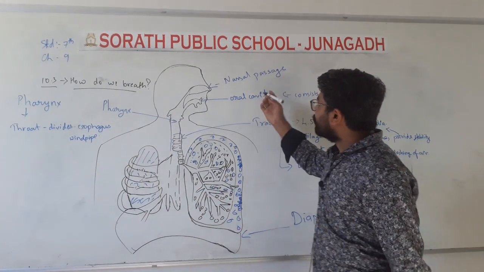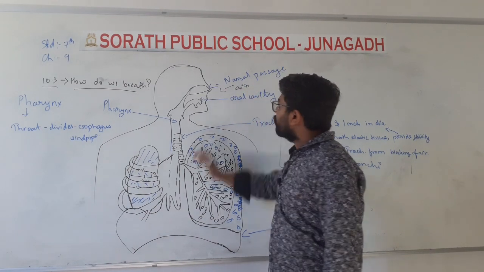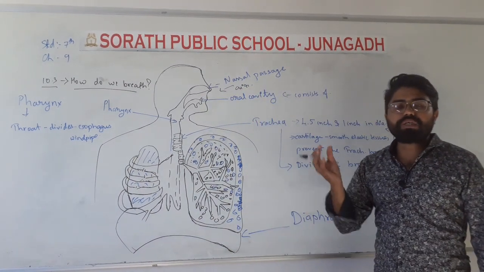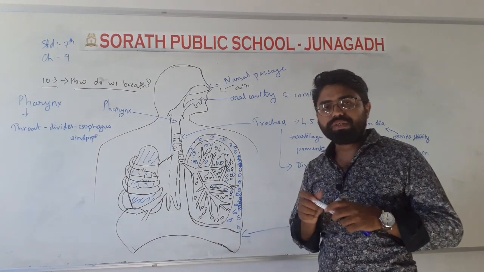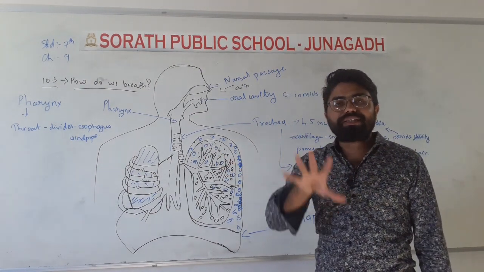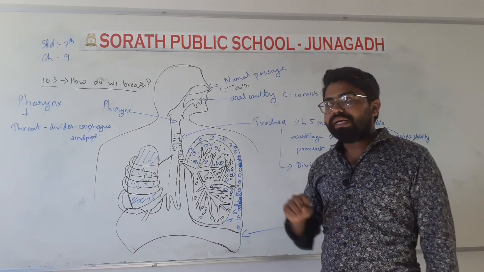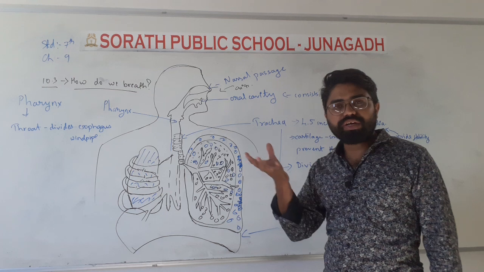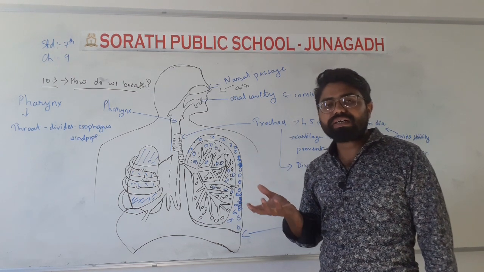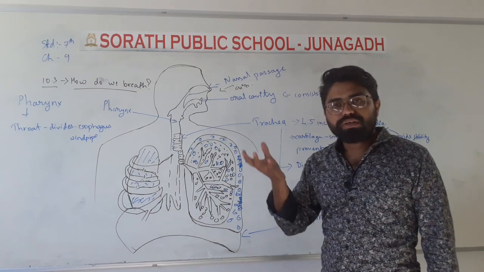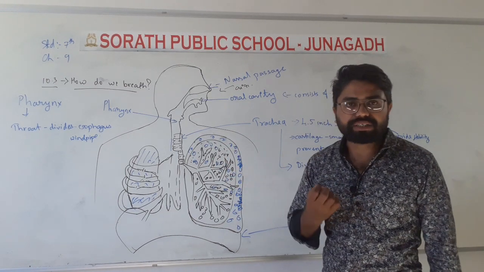What does it do first? First point is that our nose takes the air that is present in the atmosphere, and that air contains impurities. Air is not pure because various particles are present in our environment, in the air which we are breathing.